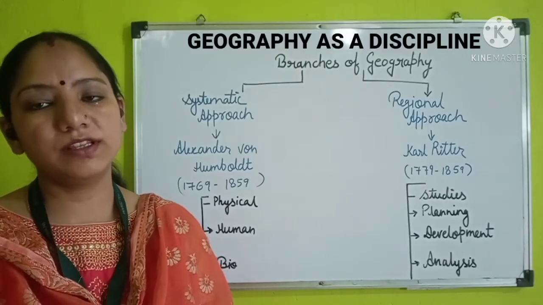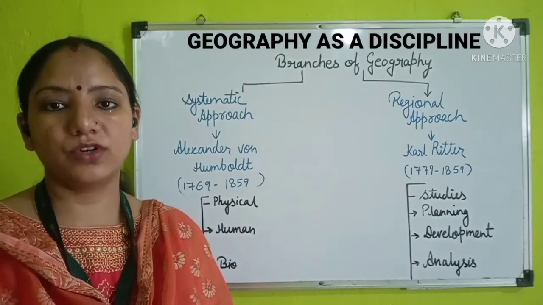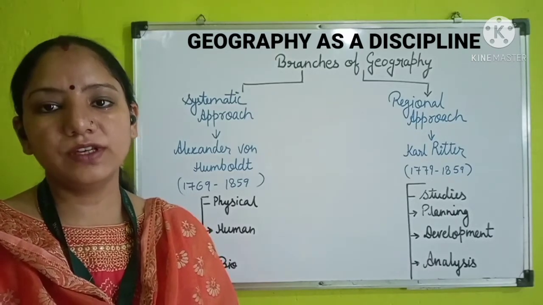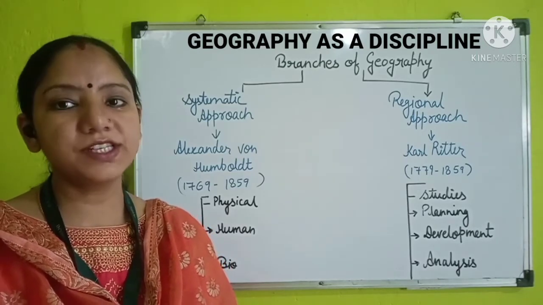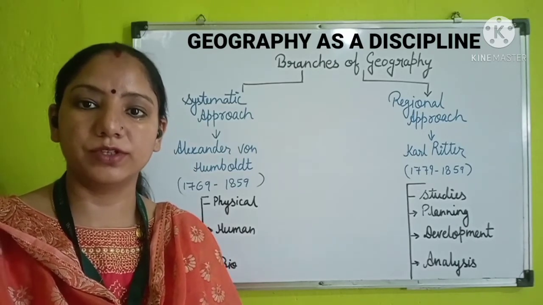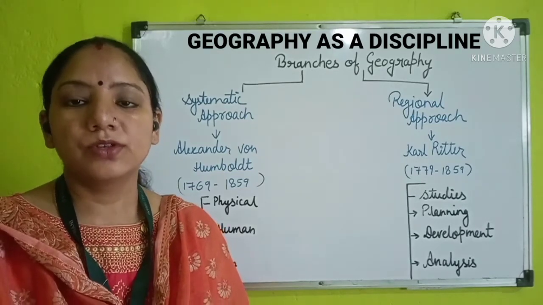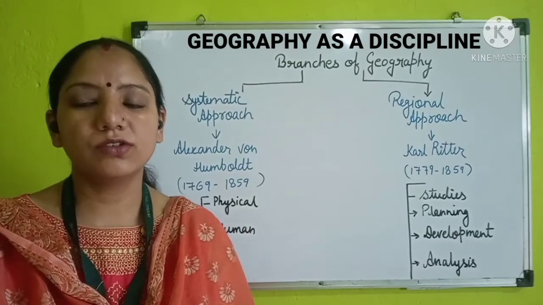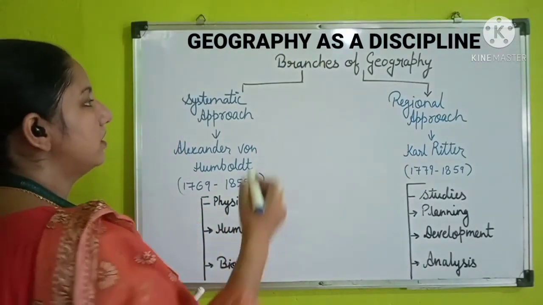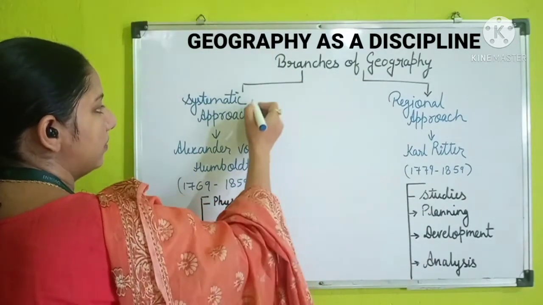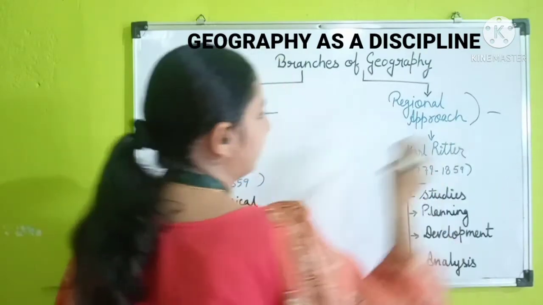What do you mean by the branches of geography? Students, the branches of geography are the different approaches in which we can study geography. All the subjects have their own approaches. No subject can be studied without any approach. So geography also has two types of approaches, where it is divided into two branches. The approaches are the systematic approach and the regional approach.